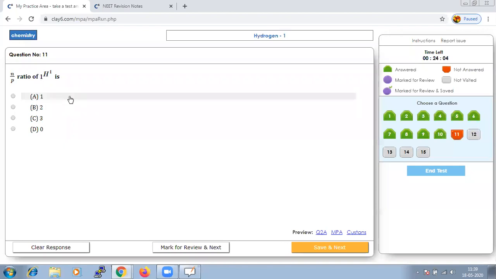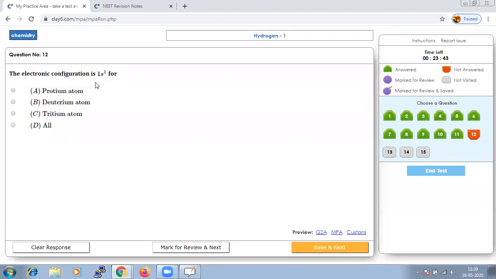Here N stands for neutron and P is for protons. So we can say 0/1. That means it will take up the value as 0. Let us save that and go to next.